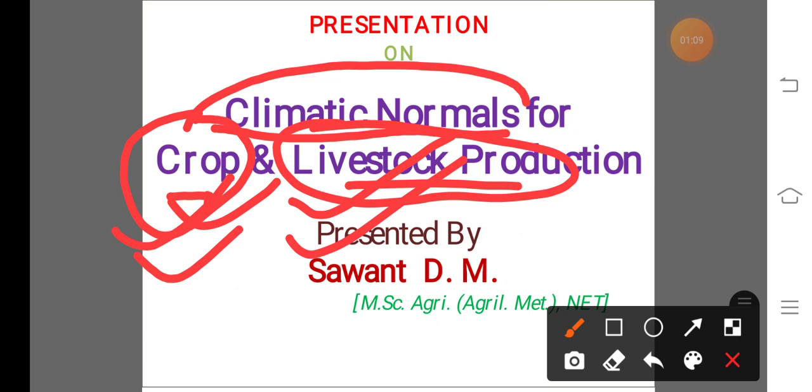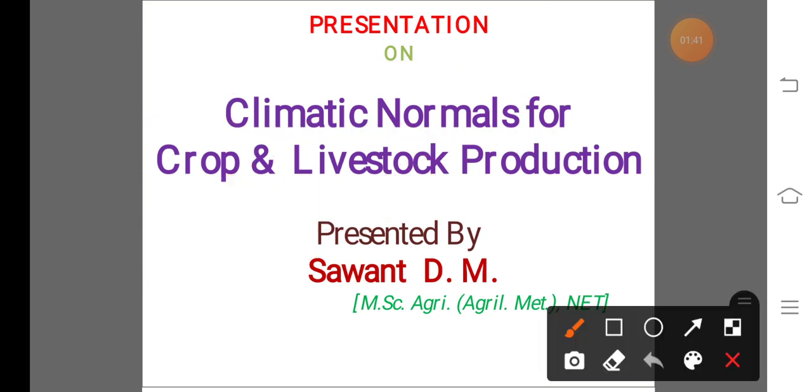So this climatic situation we study, that means which climatic condition is suitable for obtaining maximum output from the crop as well as the livestock. These climatic conditions we discuss. Also we discuss the negative impact of the climatic or weather elements on the crop production as well as the livestock production. So first of all we discuss what is meant by climatic normals.